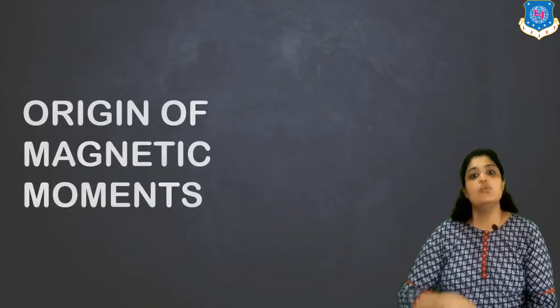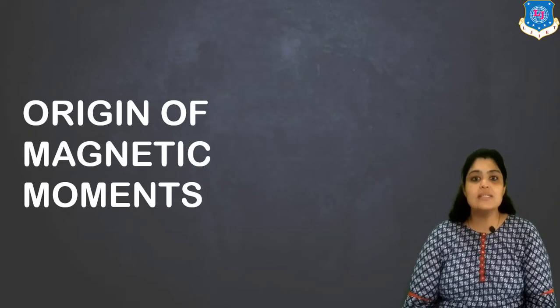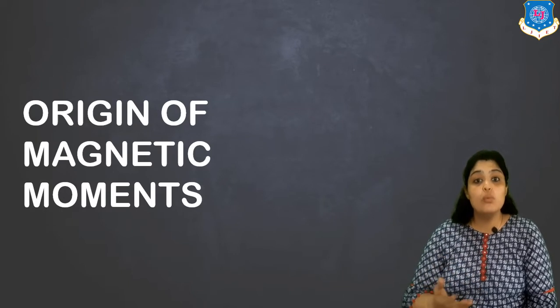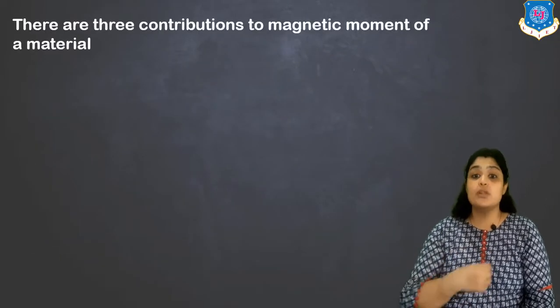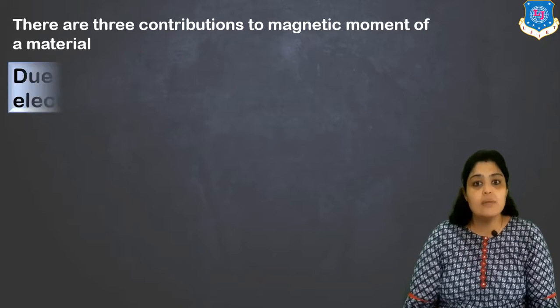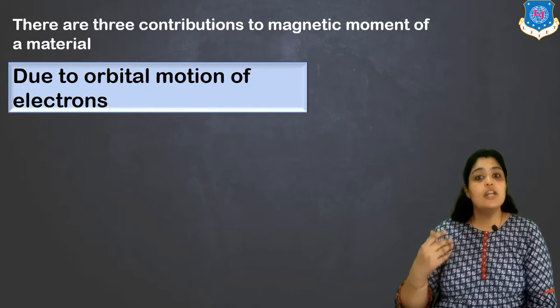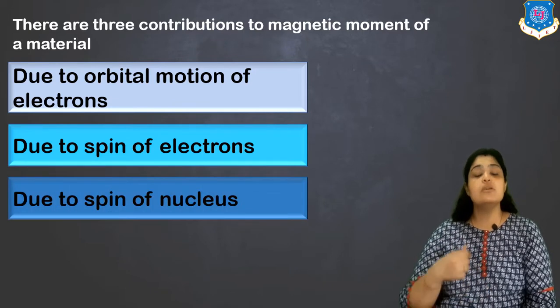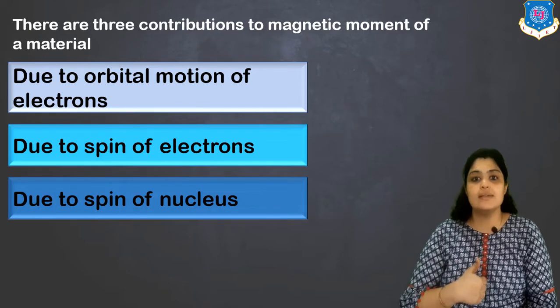Now we'll move on to another topic wherein we are going to discuss the origin of magnetic moment. So how are magnetic moments generated in a magnetic material? What is responsible for that? There are majorly three contributions to the magnetic moment of a material. They are due to the orbital motion of electrons, due to the spin motion of electrons, and due to the spin of the nucleus.